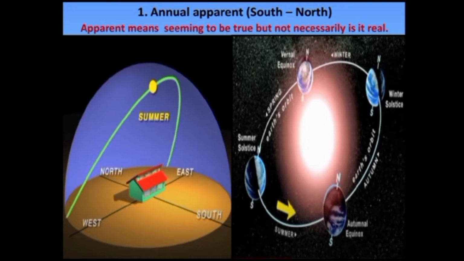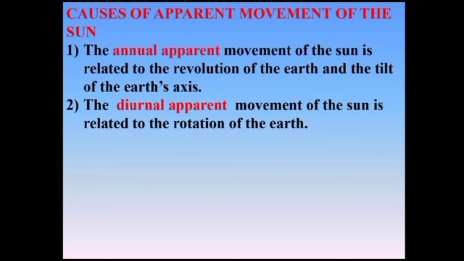However, we know that in reality the sun does not move. That is why this movement of the sun, which we think is moving towards the north or south in a year, is called the apparent movement of the sun. Okay, children? Now what are the causes of the apparent movement of the sun? The annual apparent movement of the sun is related to the revolution of the earth and the tilt of the earth's axis, from south to north or north to south. And the diurnal apparent movement of the sun is related to the rotation of the earth.